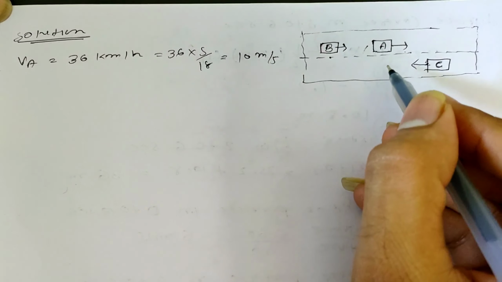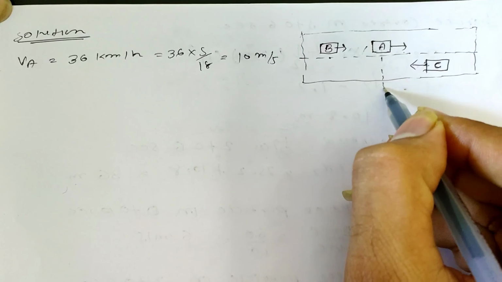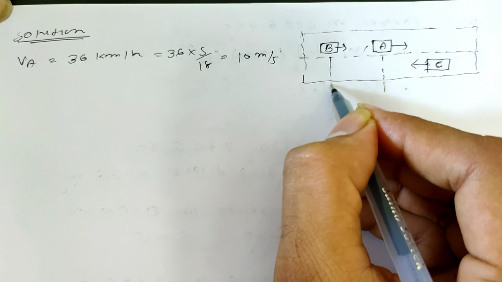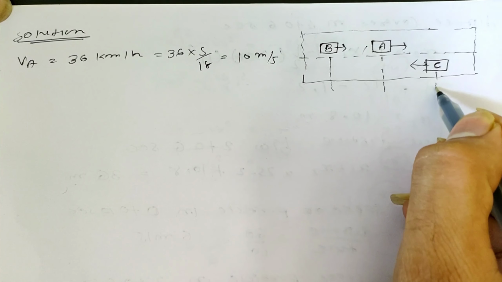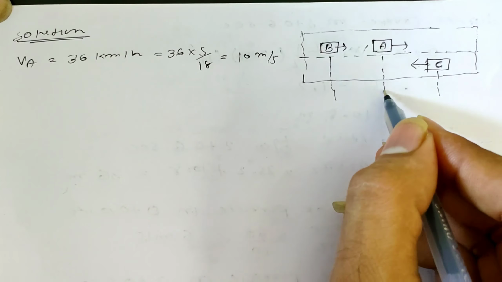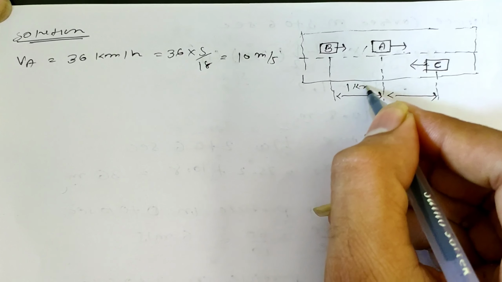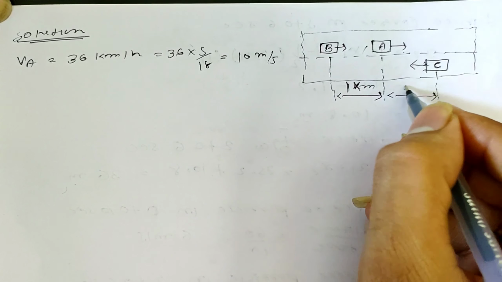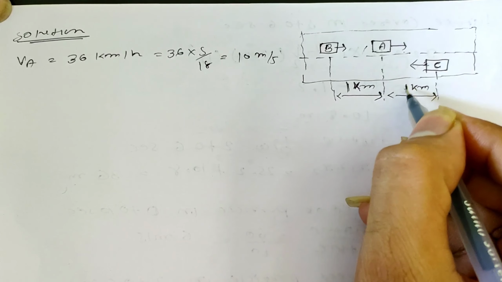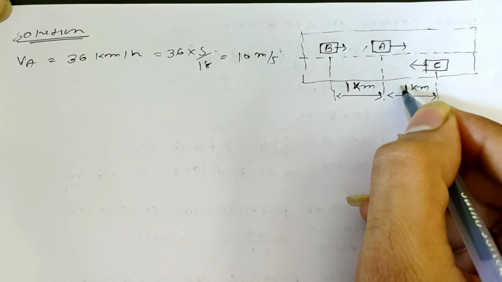ठीक है. At one instant, it is given that the distance AB is equal to AC, both being 1 kilometer. So when AB is equal to AC, B decides to overtake A before C does.